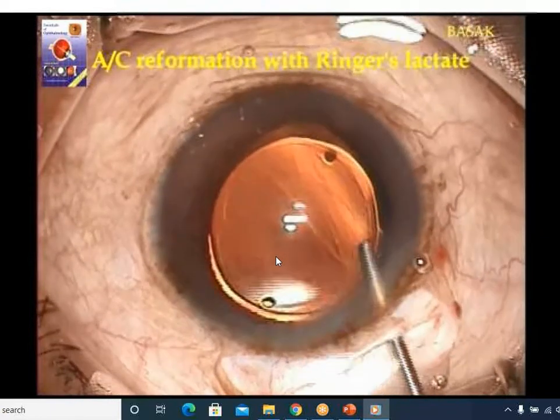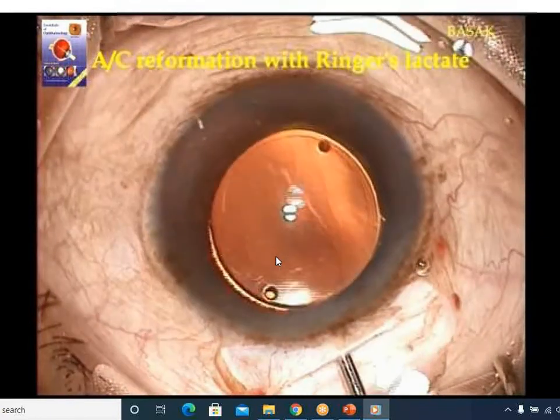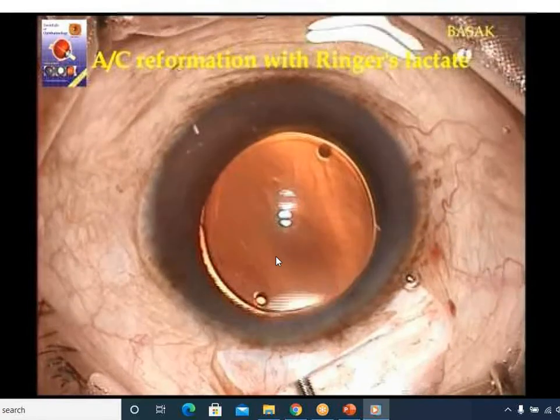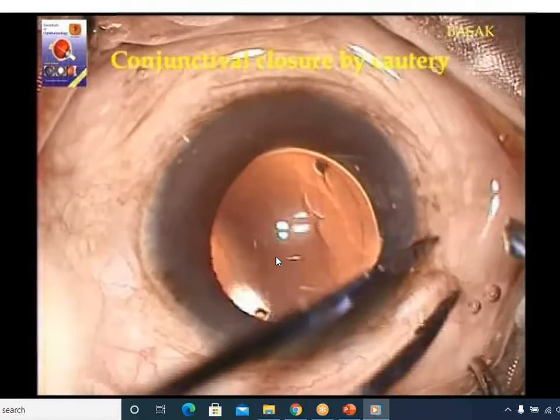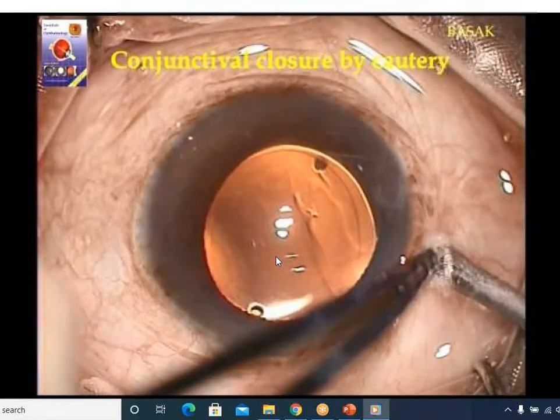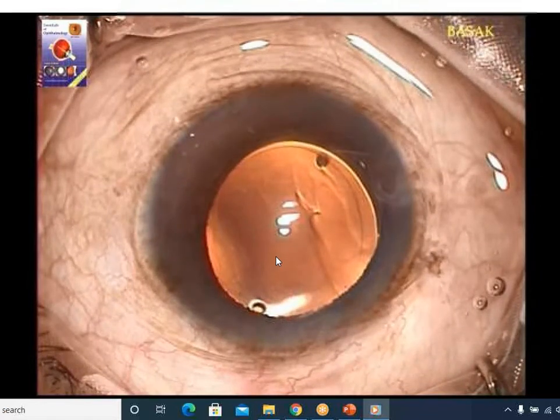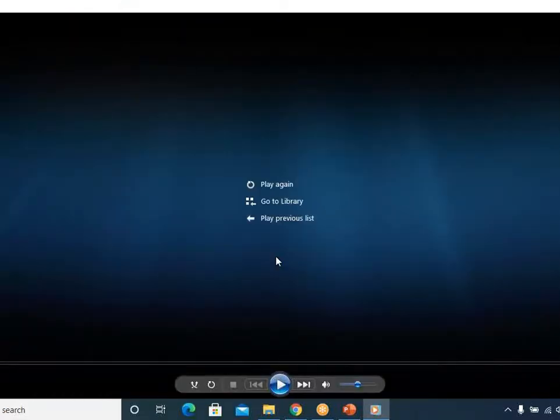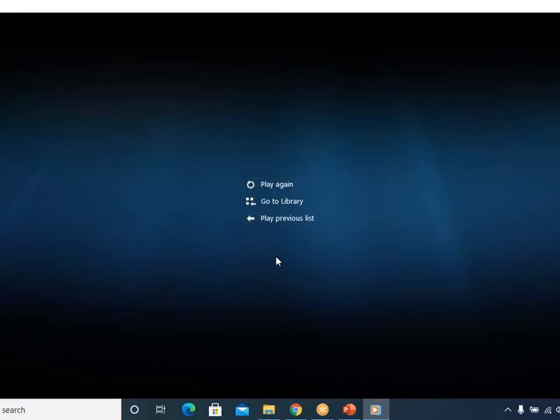All these things we have taught you in the theory. This is what you are supposed to see in the theater when you come to the theater. So after completion of the surgery, you seal the conjunctiva. This type of surgery is sutureless cataract surgery. So you don't need to put any suture. When you fill the AC, the posterior lip of the tunnel will come and attach to the anterior lip of the tunnel, and it will be a watertight and airtight wound. So you need not put any suture.